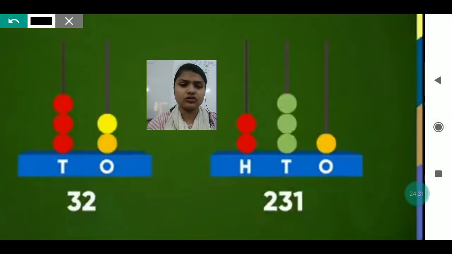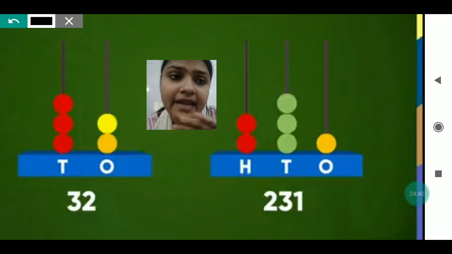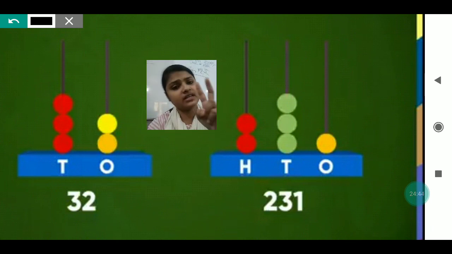Same thing is there in this also. Just keep this in your mind: the number of beads you have to count, and according to that you have to write the number. The place value will be written as it is: ones, tens, 100, or if two columns are there, then ones and tens. If 4 are there, then ones, tens, 100 and 1000.